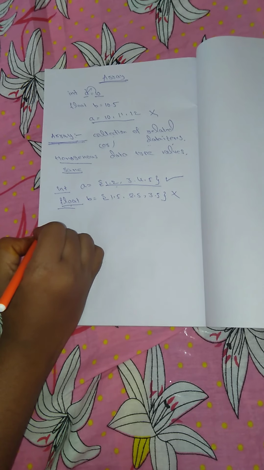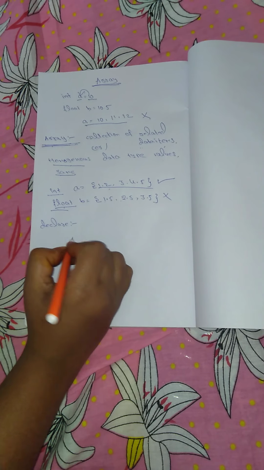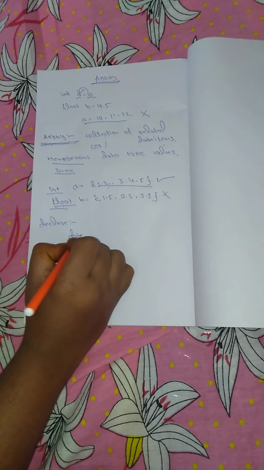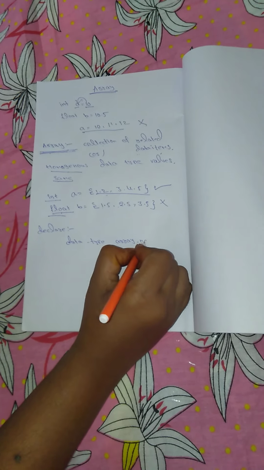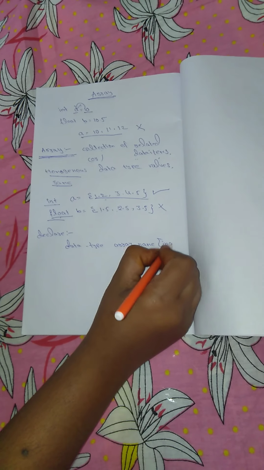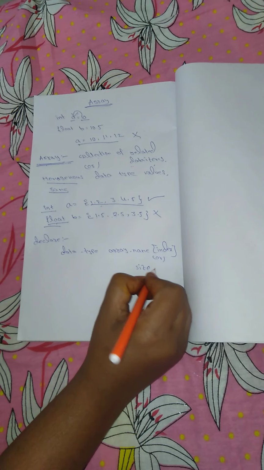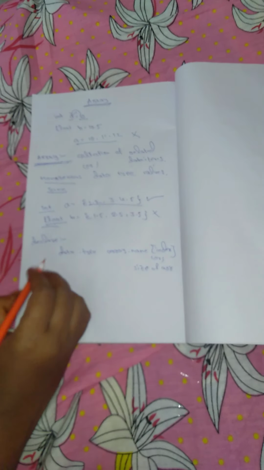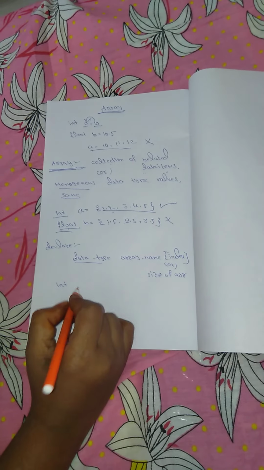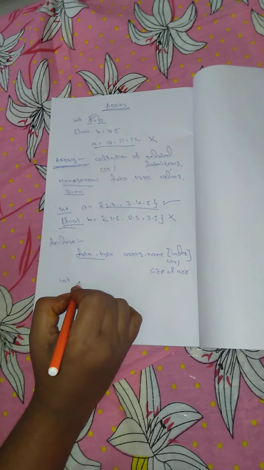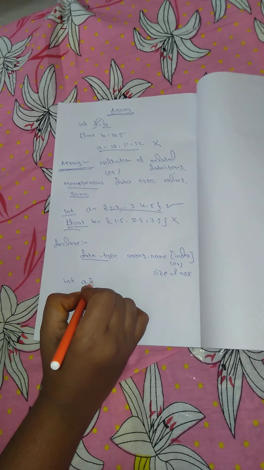So how can we declare an array? The array is declared with data type, array name, and index. Here the index is also called the size of the array. For example, for data type I am taking integer. For array name, take any name. I am taking a. Index means how many values you have to take; you have to initialize it first.